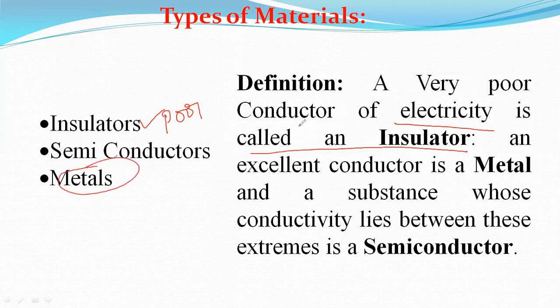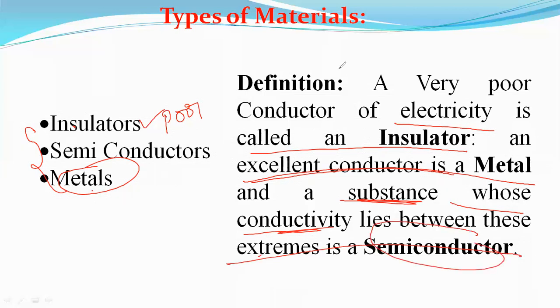Coming to the metal, an excellent conductor is called a metal. Metals have good conductivity because there are plenty of free electrons and good movement of electrons. A substance whose conductivity lies between that of an insulator and a metal is called a semiconductor.